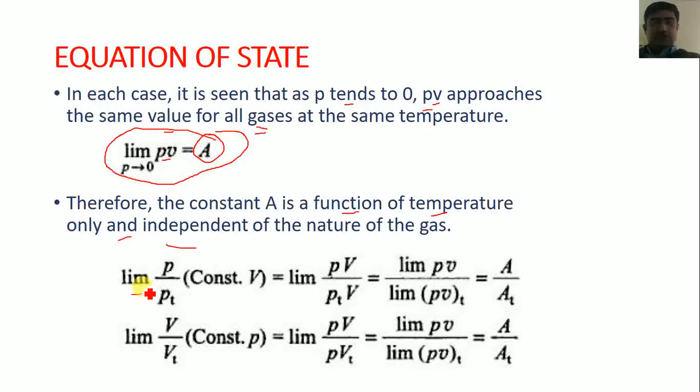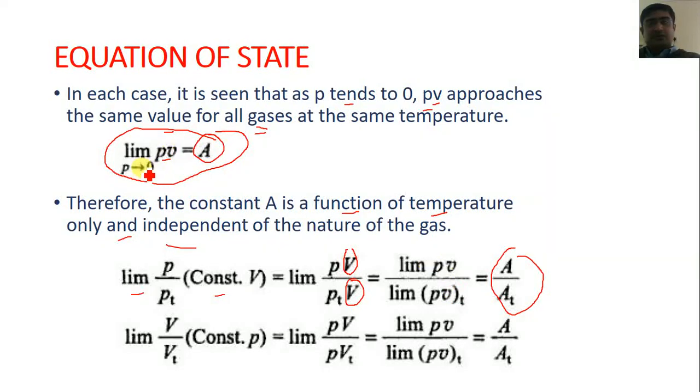So here first of all, limit of P upon Pt, where P is the pressure at any instant and Pt is the pressure at the triple point, at constant V. Or we can also say that if we multiply and divide with the term of volume, this is equal to limit PV upon limit PV at the triple point, and this ratio becomes A upon A_T.